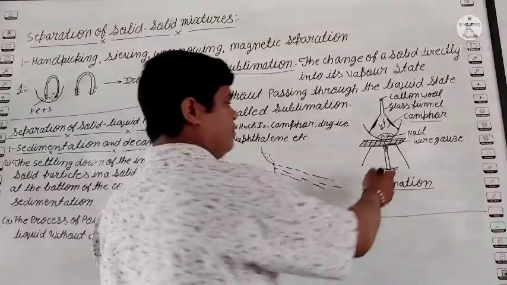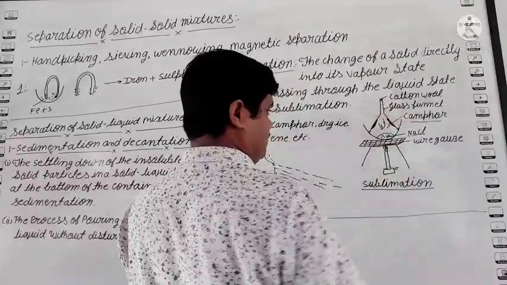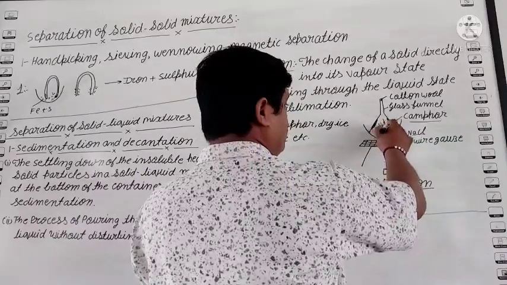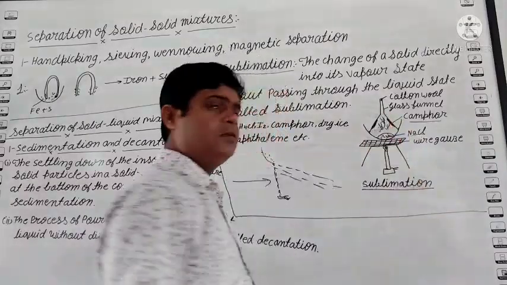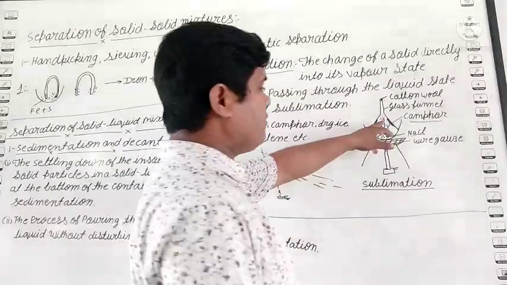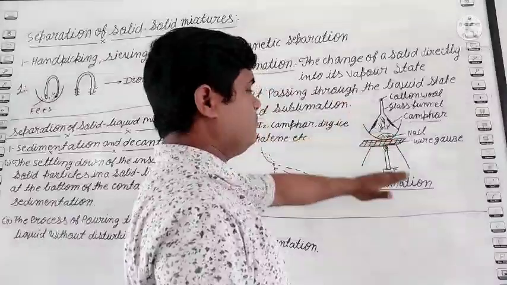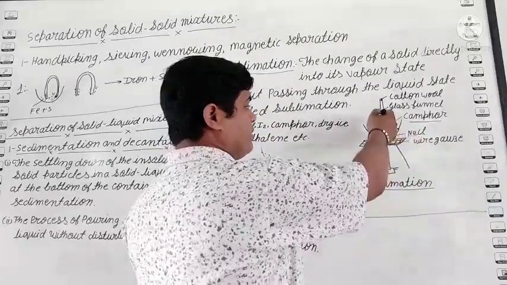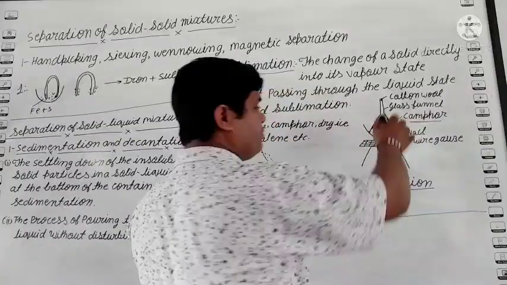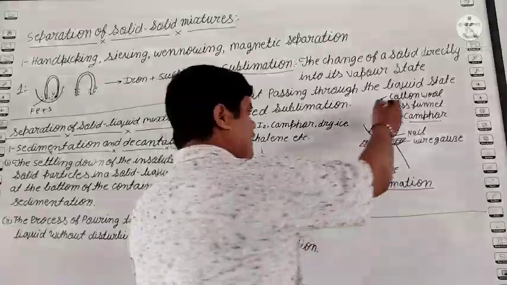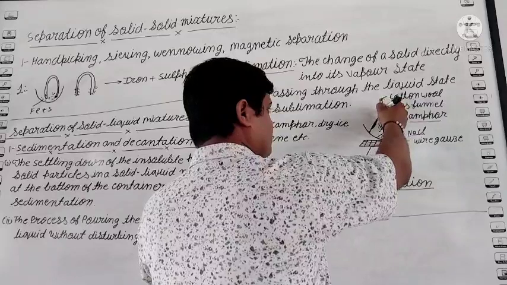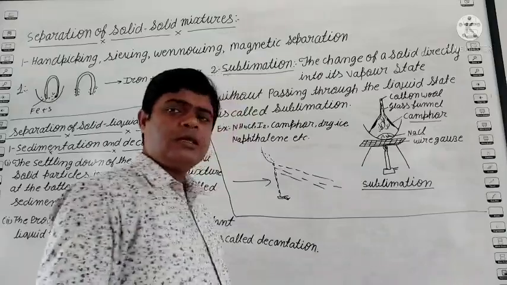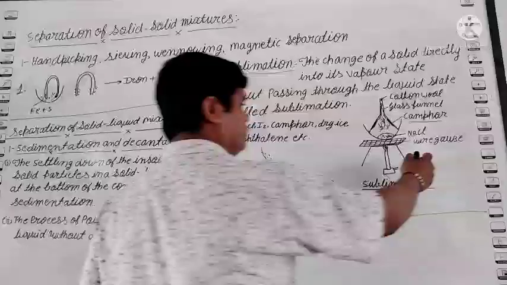After that, students, we start to heat the mixture. When we start to heat the mixture, then a white fume develops inside the funnel. Okay, when the fume starts to rise, we stop the heating. After a few minutes, we can see that the fume disappears, and a thin layer is deposited inside the wall of the container. Okay students. After that, we remove the funnel.